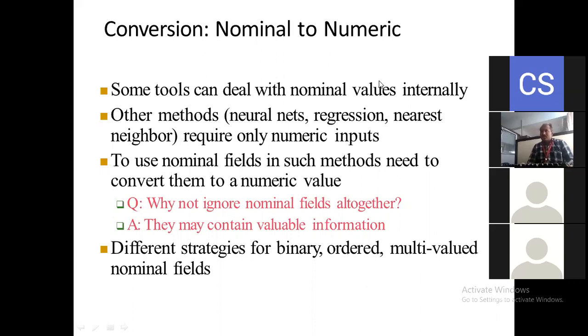To use a nominal field in such methods, we need to convert it to a numeric value. So the question is, why not ignore nominal fields altogether? The answer is that they may contain valuable information. So the different strategies for binary, ordered, and multi-valued fields require the nominal fields here.